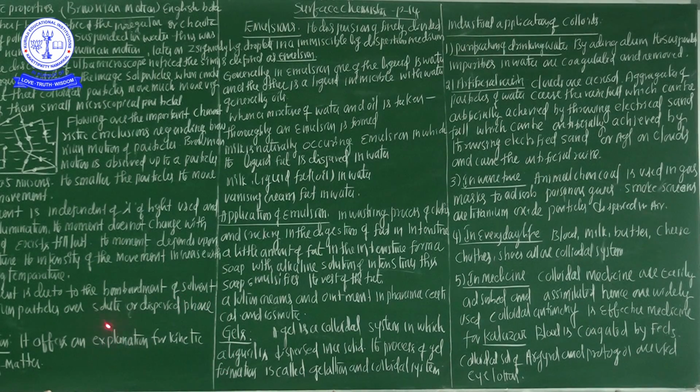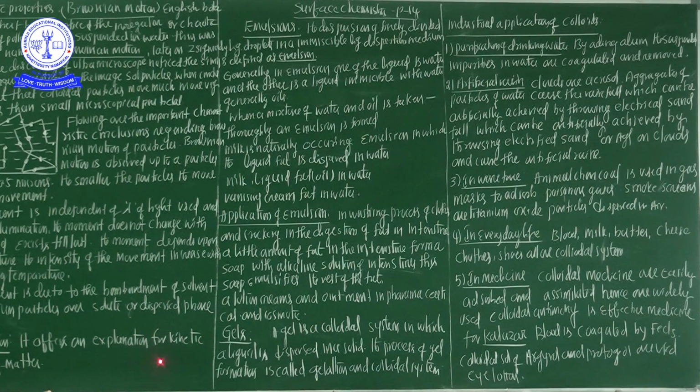So it is considered that a little amount of the fat in the intestine forms soap with alkali solutions of the intestine. The soap emulsifies the rest of the fat.